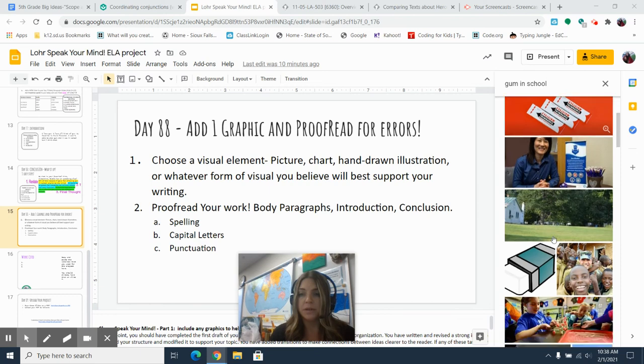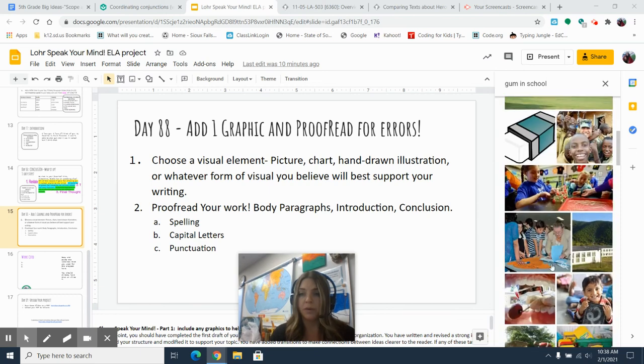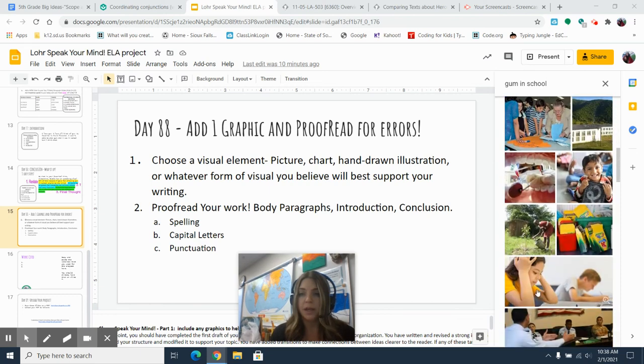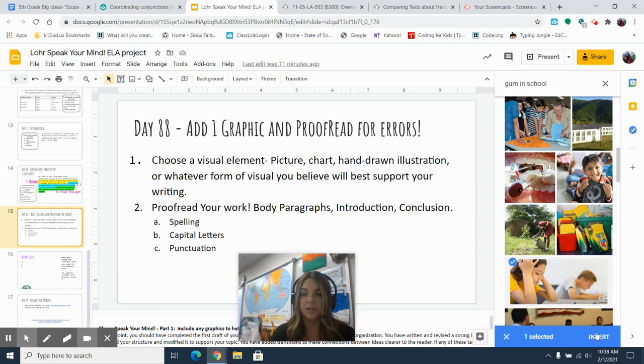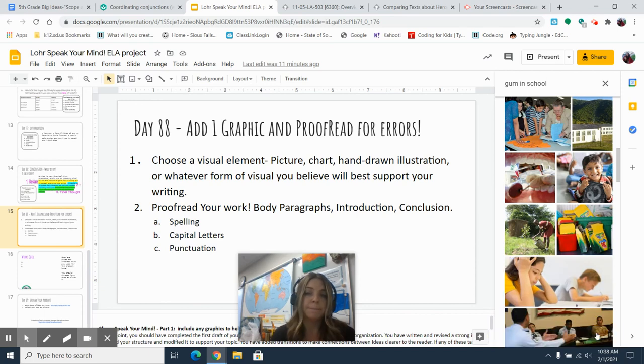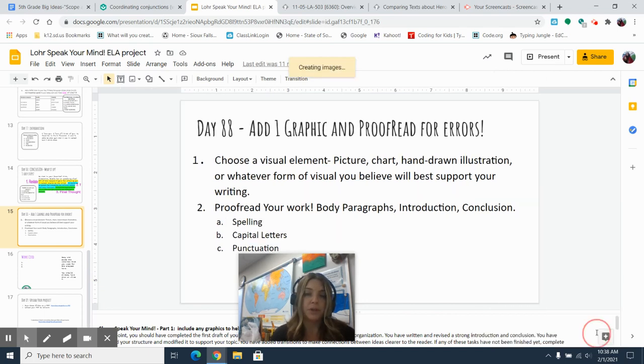And I'm going to scroll through until I find one that I think would be appropriate. You can click on that right there, and then it'll highlight it blue, and you'll click insert. And that will put the picture into your slide.